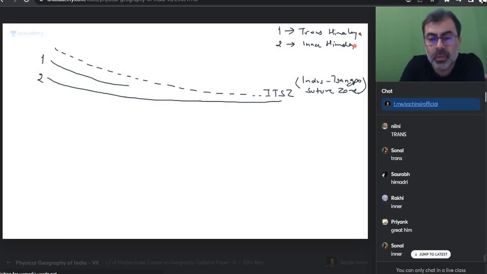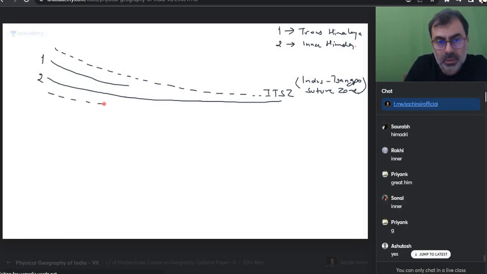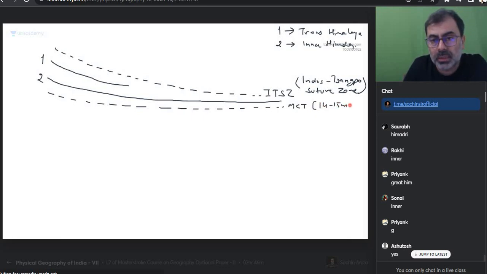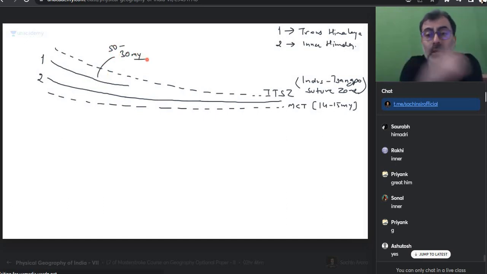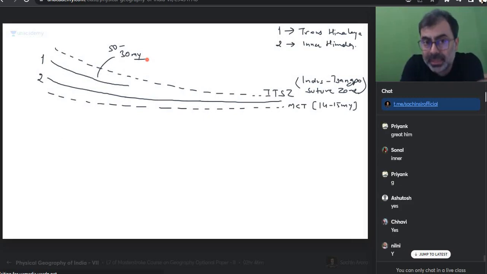Is everyone okay? After this, I have this. What is this? MCT, Main Central Thrust. When was it created? 14 to 15 million years ago. Remember, around 30 million years ago, yes, 50 to 30 million years old. Can we see the Main Central Thrust was created, and because of that, the inner Himalayas, what do we call them? Inner Himalaya. What do we call them? Greater Himalaya. What do we call them? Himadri. So when were they created? 14 to 15 million years ago. Is everyone okay with MCT?